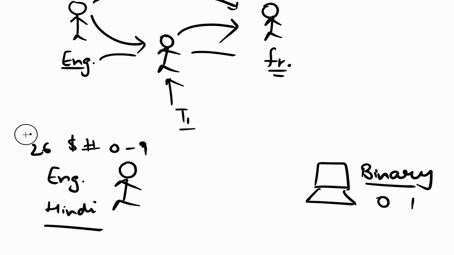So we have more symbols in our language compared to binary. That's why the language that human beings understand and speak is known as high level language, because there are more symbols, whereas binary language, which is 0 and 1, is called low level language.